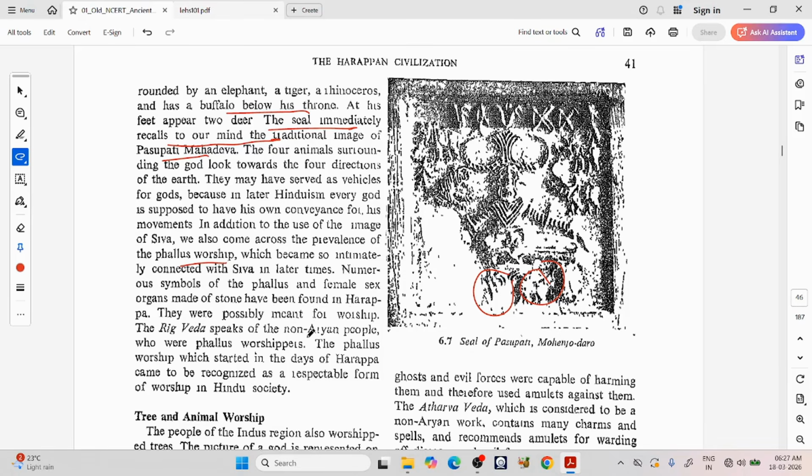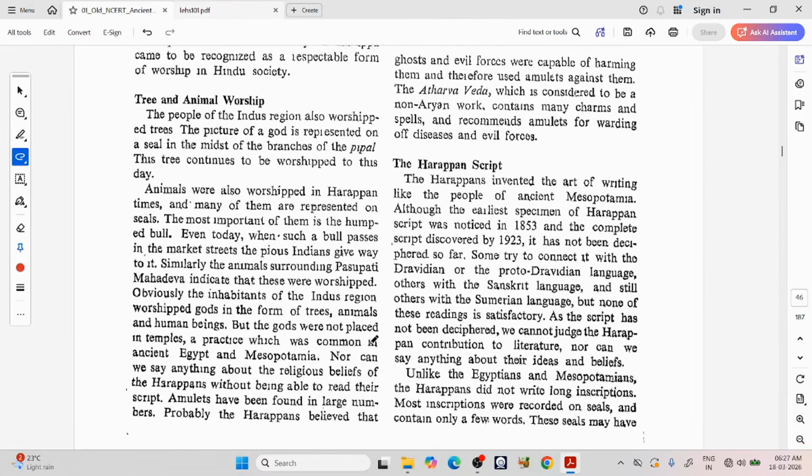The Rigveda speaks of the non-Aryan people who were phallus worshippers. The phallus worship, which started in these days of the Harappa, came to be recognized as a respectable form of worship in Hindu society.